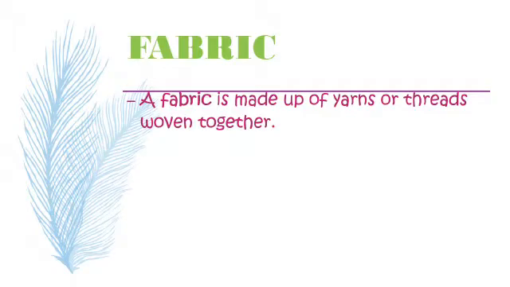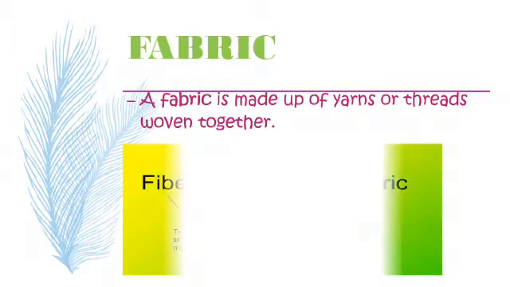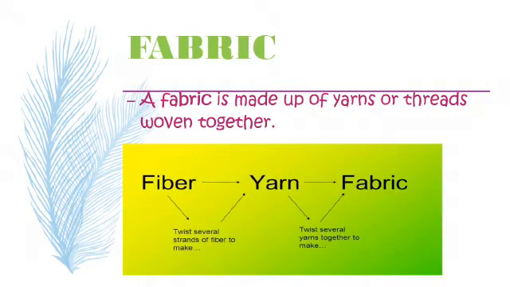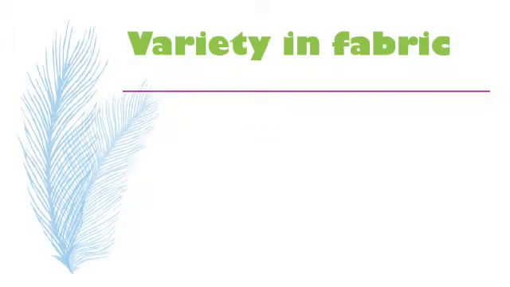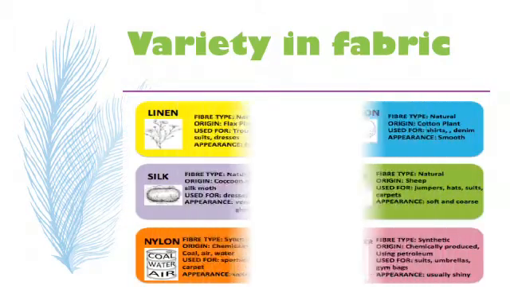So what is fabric? When thin threads and yarns are properly woven, we get a fabric. Like we say nylon fabric, polyester fabric, cotton fabric. So it is all about when the fibers are woven properly in thin threads and yarns and taken together, it is called fabric. So the complete process of converting fiber into fabric is given as fiber. It is twisted into several strands to make yarns, and then yarn is twisted together at right angles to make fabric.